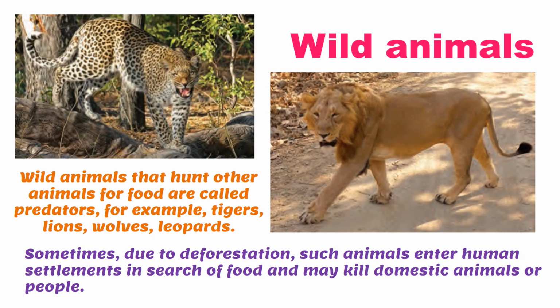Now sometimes, due to deforestation, that is if the jungles and forests are cut and used for building buildings or putting up factories, jungles and forests are cut down. So these wild animals, in search of food, come towards the human settlements because buildings are built just outside the jungles. Such animals enter the human settlements because they want food, because their food has become limited now. We have cut the jungles and the forest, so they can't find food.